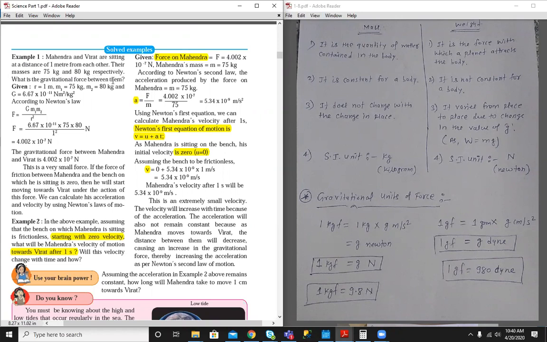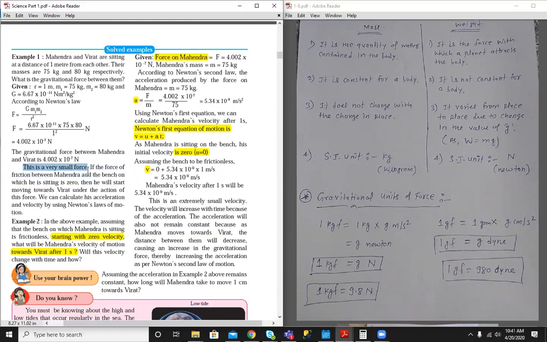So it is a very simple problem. By Newton's gravitation law, the force between two objects is F equals G m1 m2 by r square. The value of G is given. The masses of the two bodies, Mahendra and Virat, are given as 75 and 80 kg, and the distance between them is 1 meter, so r is 1 meter. Just solve and calculate, and the answer for the gravitational force is 4.002 × 10⁻⁷ Newton.